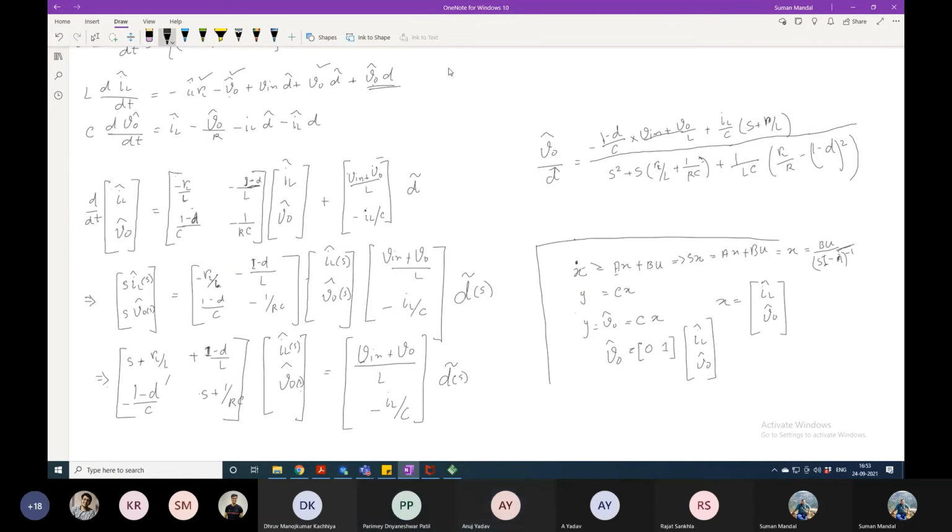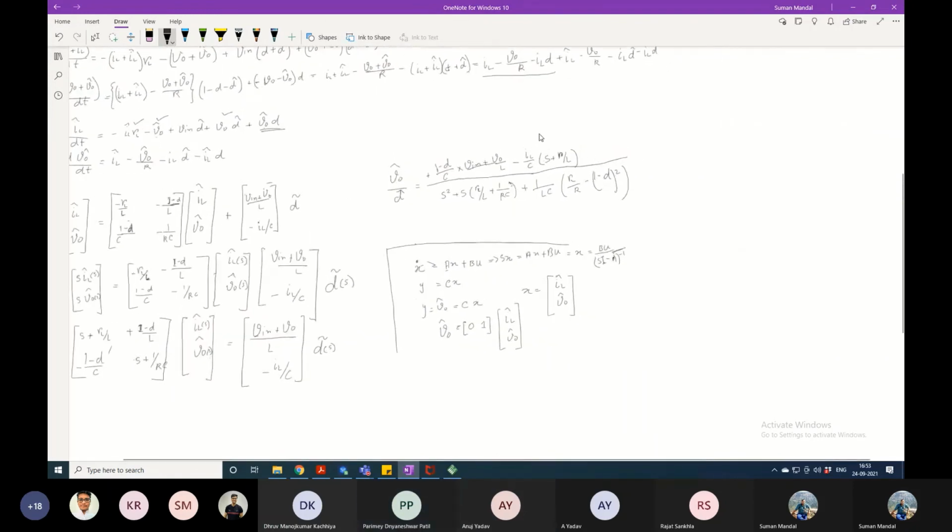You people decide and tell me whether it should be minus or plus. But I think the boost converter has a right half zero, and that's why this S should be negative. Yes, sir, it is.